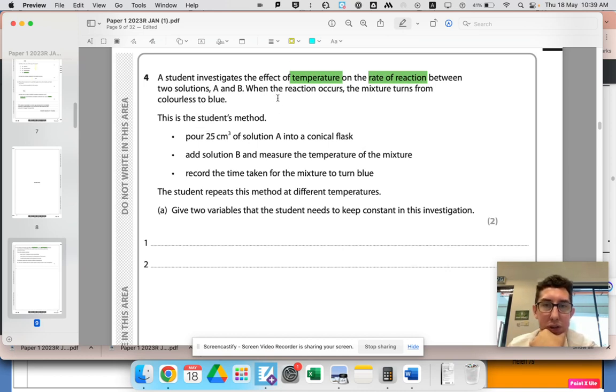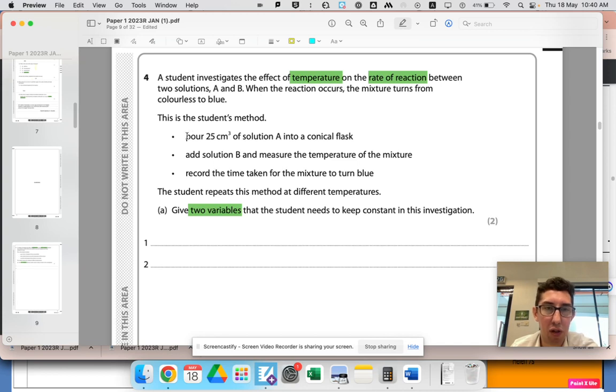Two solutions. The reaction turns from colorless to blue. Give 2 variables that the students need to keep constant in this investigation. This is actually a practical style question, looking at the rates of reaction practical. We are changing temperature, so that's our independent variable. We're measuring the time it takes, so time, or rate of reaction, is our dependent variable. What do we need to keep consistent?